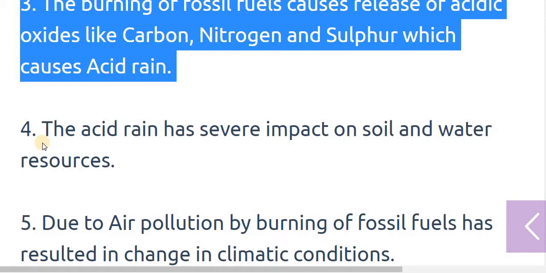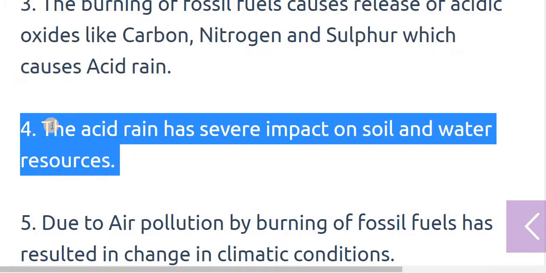The next one is that acid rain has a severe impact on soil and water resources. As we discussed, these oxides cause acid rain, and this acid rain has a severe impact on soil and water resources, because it changes the pH of the soil. As we know, plants grow only at an appropriate pH. Due to acid rain, the soil becomes acidic. And in water resources, aquatic animals also face lots of problems.